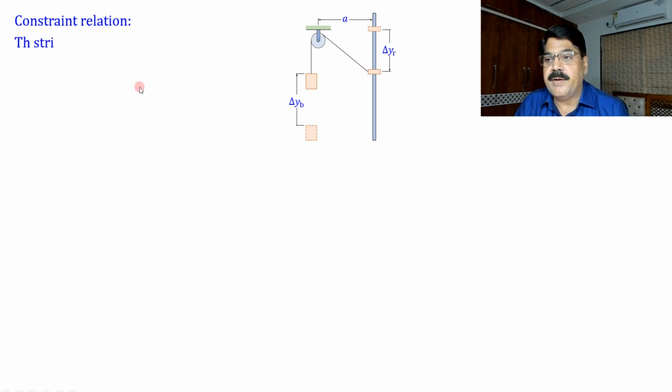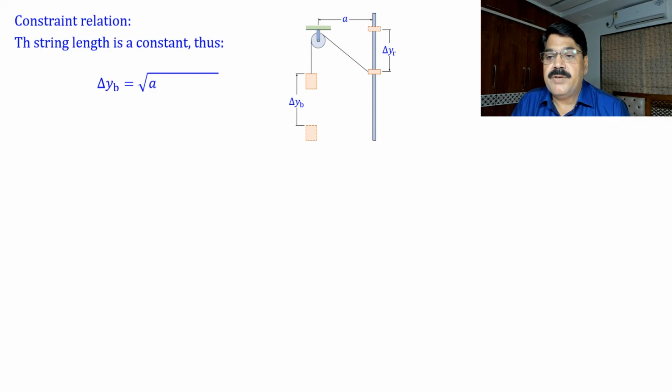So we may write here the string length is a constant. Thus what we can write here, delta yB is equal to square root of a square plus delta yR square, whole square root, minus a. What is this? You see here, square root of a square plus delta yR square is this length from Pythagoras theorem.